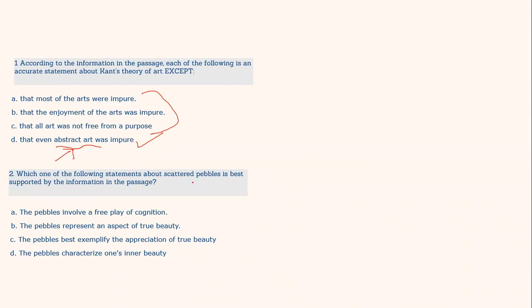Which one of the following statements about scattered pebbles is best supported by the information in the passage? So scattered pebbles was used as an example of something, isn't it? So there was a theoretical thing, and as an example of this, scattered pebbles was used. So the pebbles involve a free play of cognition, looks a very good option, because there was something mentioned as scattered pebbles involve free play of cognition.